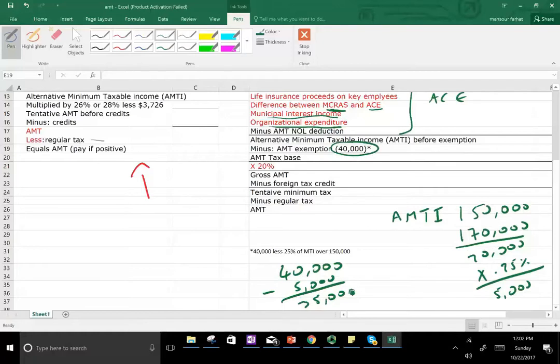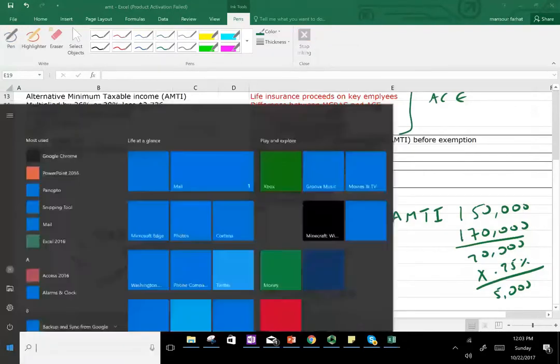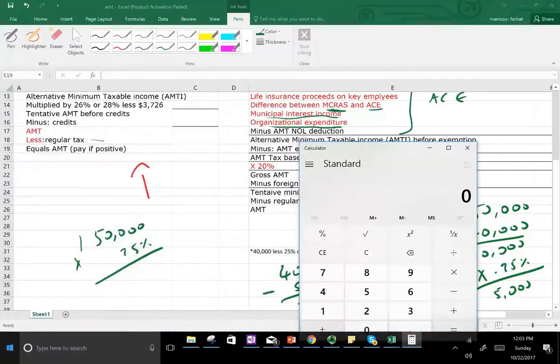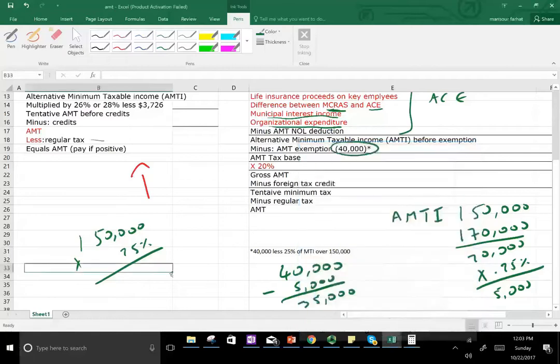So basically, hopefully, you know how the exemption works. Eventually, at some point, you would run out of your exemption once your amount reaches a certain level. Why don't I just do this? This is easier. 40,000 divided by 0.25 is 160. So if we take 150 plus 160, that's 310.